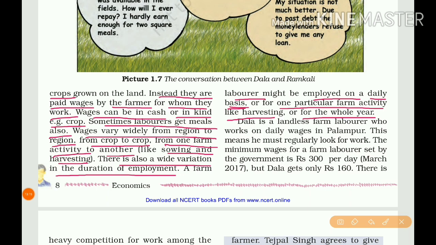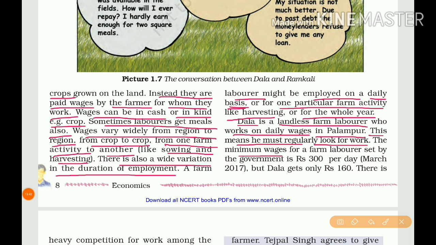Dala is a landless farm laborer. Dala is a person; this is one case study they have given to understand this topic. Dala is a landless farm laborer who works on daily wages in Palampur. Daily wages means daily he has to look for work. This means he must regularly look for work.